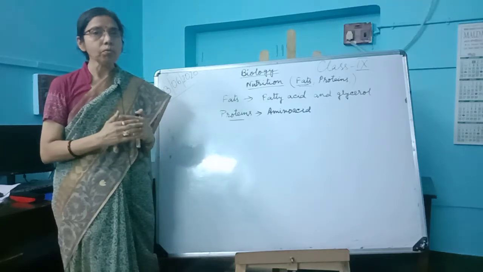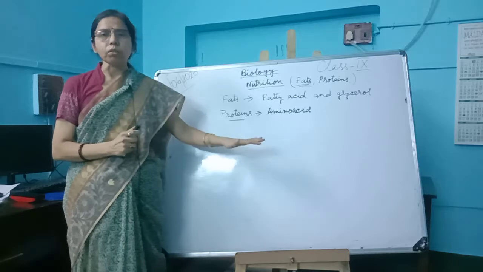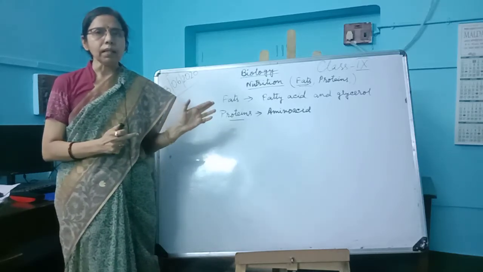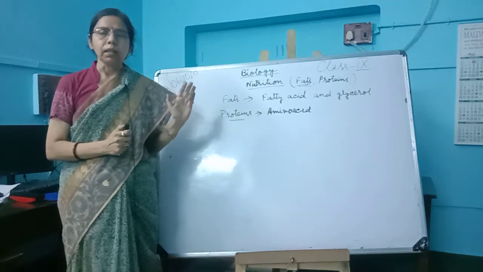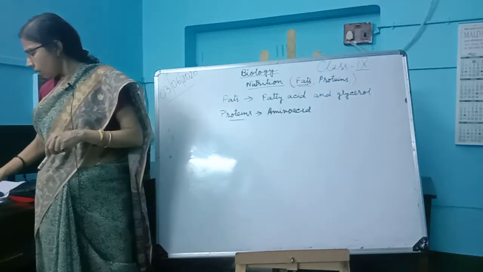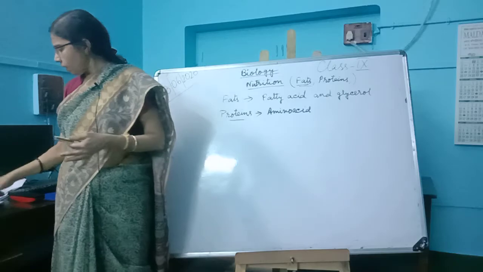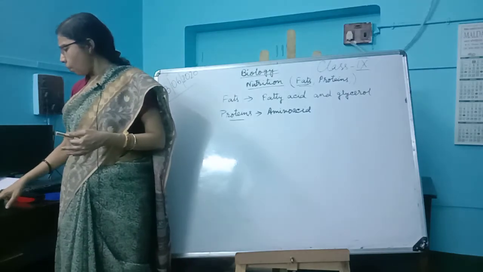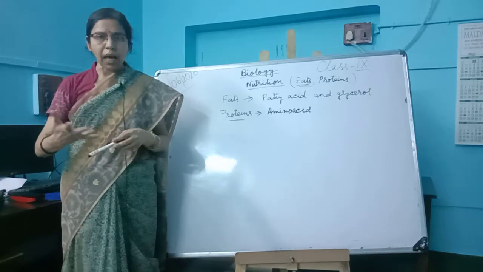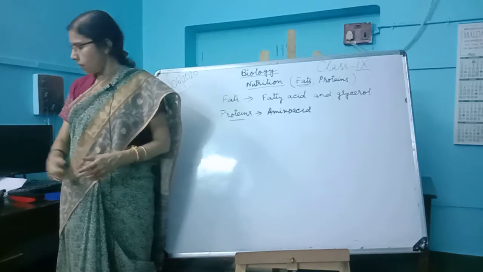Kwashiorkor is caused due to deficiency of protein, and marasmus is caused by a lack of both protein as well as carbohydrates. Control can be achieved by giving a diet rich in protein and carbohydrate, which can help them recover from the diseases.